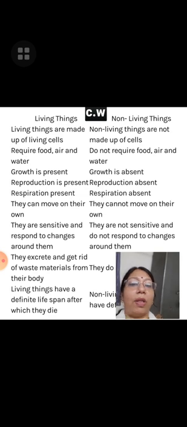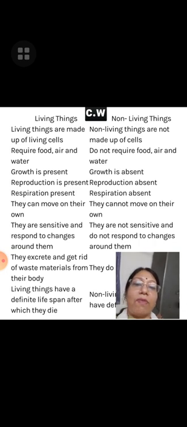They can move on their own. We are moving on our own. According to our wish, we can move from one place to another. Even plants are also showing movement. If you touch the leaves of the touch me not plant, you can see that suddenly its leaves shrink. But such type of movement you can't see in case of non-living things.